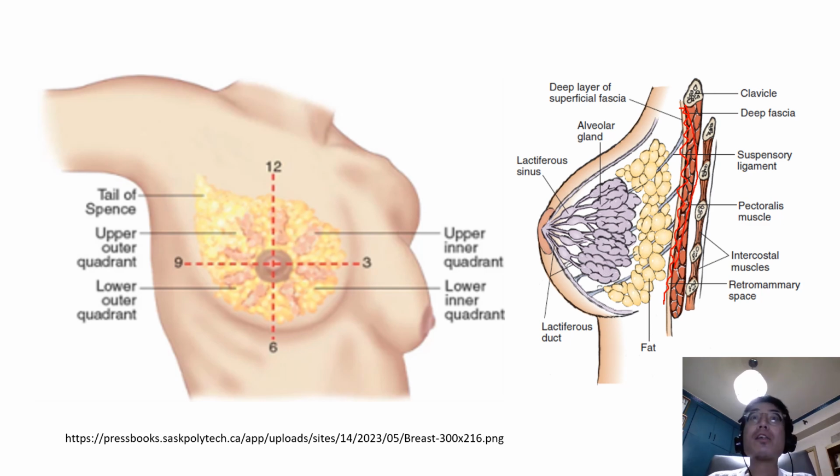The breast has 15 to 20 lobes of glandular tissue known as the alveolar glands, which are separated by fibrous septa that radiate from the nipple. Each lobe opens by a lactiferous duct onto the tip of the nipple. Each duct has an enlargement called a lactiferous sinus, which serves as a reservoir for milk during lactation.